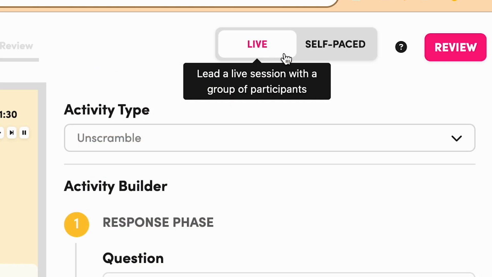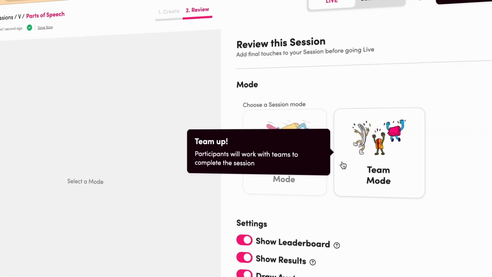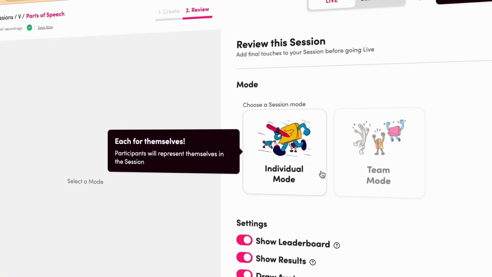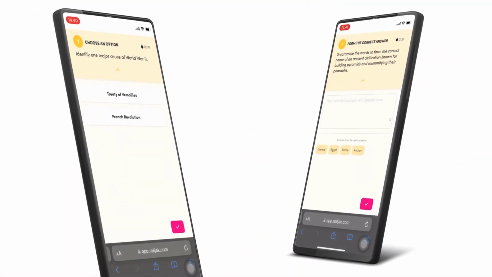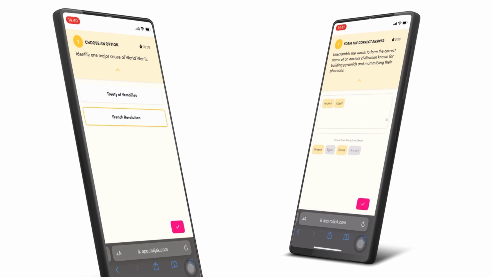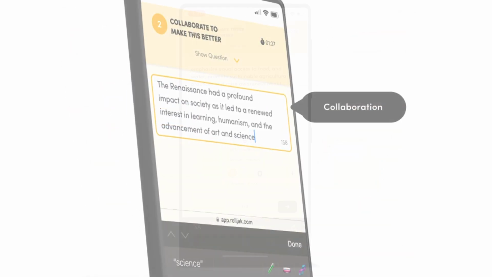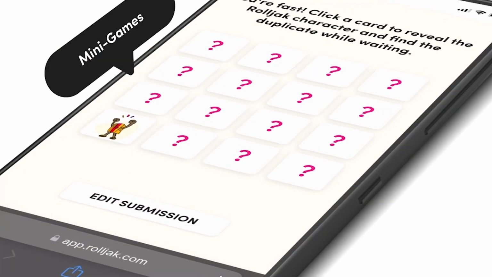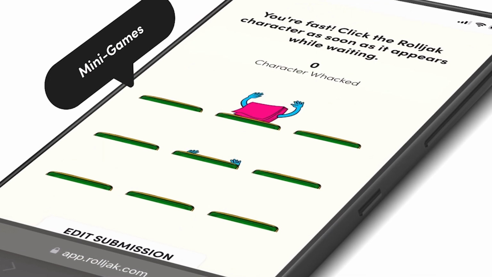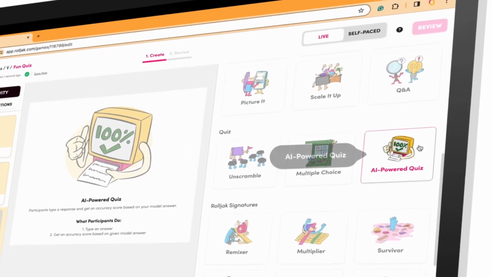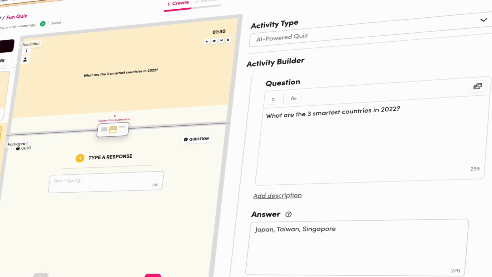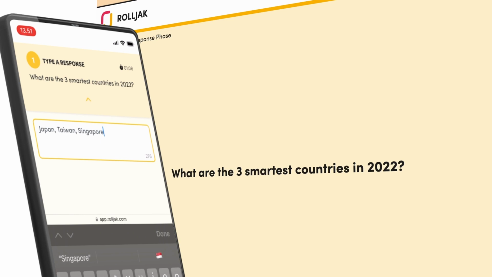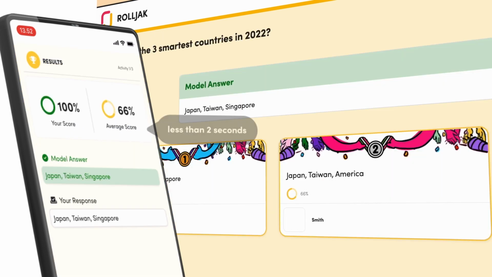Run your activities synchronously or asynchronously in team mode or individual mode. Students join and participate from their devices, collaborate on responses, engage in peer-to-peer learning, do assessments, and play our addictive mini-games if they're quick to respond. Rolljak even has an AI-powered quiz that grades open-ended responses in less than 2 seconds.